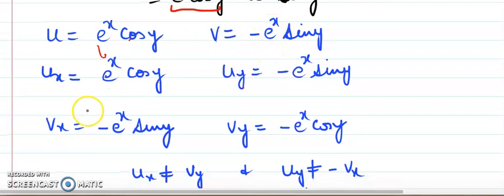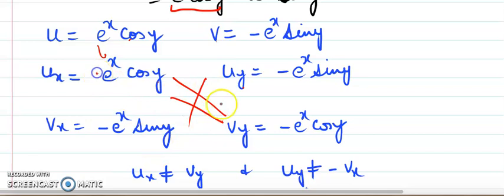Derivative of x is e to the power x minus sin y, which will be as it is in the part, and then we have v_y, and it is equal to minus of e^x sin y, derivative is cos y. So again you are observing they are not equal, because they are of opposite sign, but u_x should be equal to v_y.